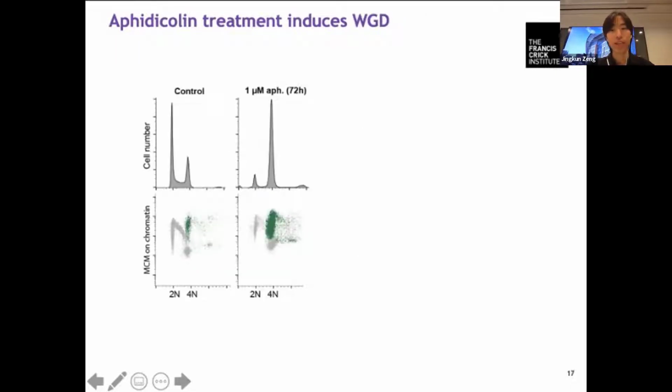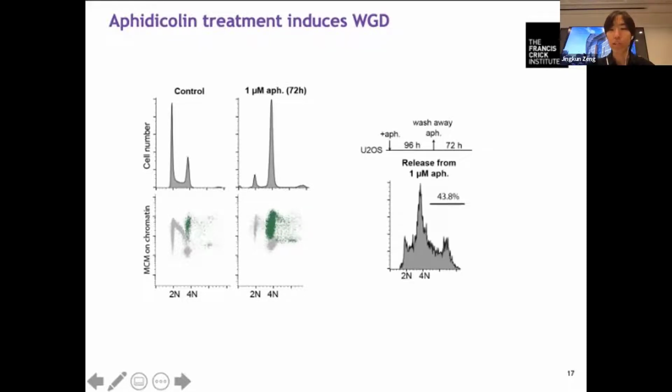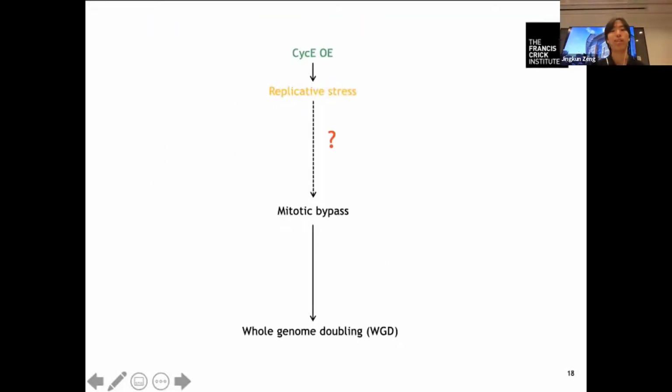And a further look at FACS on these ECG1 cells that bypass mitosis. At this point, at 70 hours treatment, most of the cells are already in ECG1. And we can show that these cells have loaded MCM onto the chromatin. And if we wash away aphidicolin and then release the cells into fresh media, the cells can further replicate, as shown here, that a massive 40% of cells are now having more than 4N DNA content. These results led us to think that actually replicative stress itself can induce mitotic bypass.